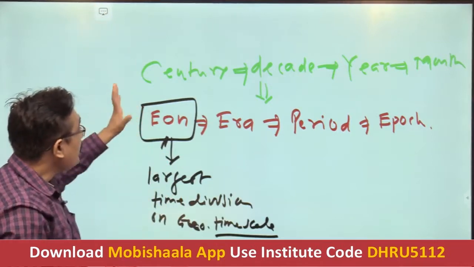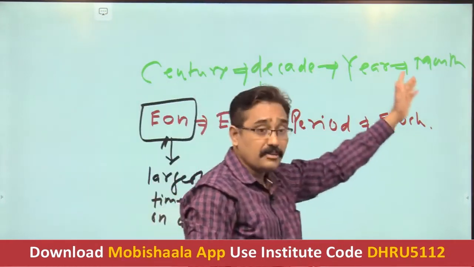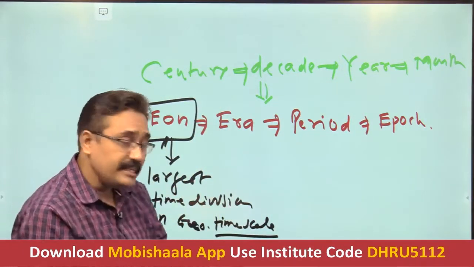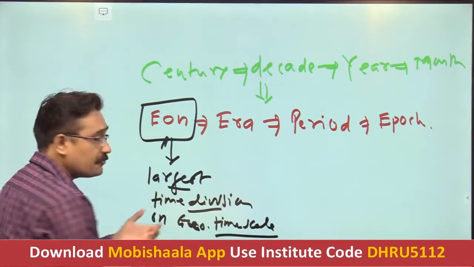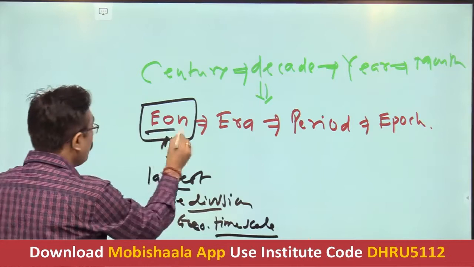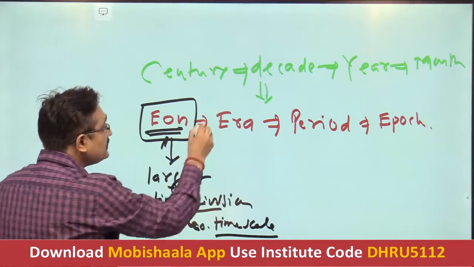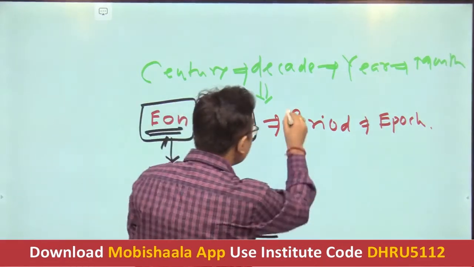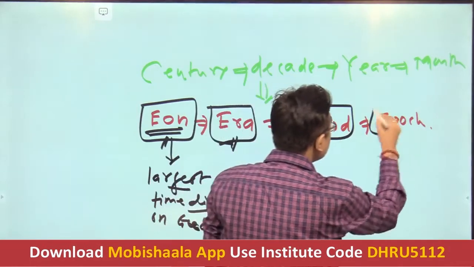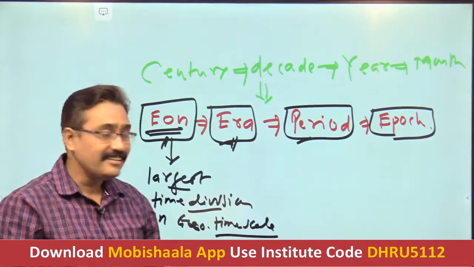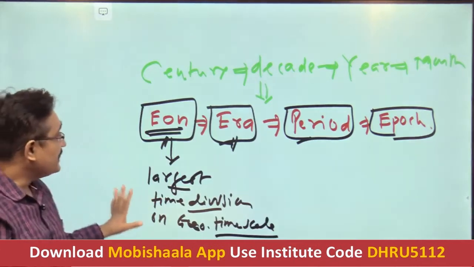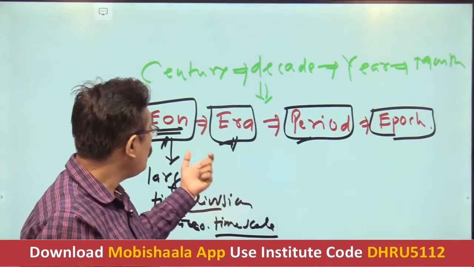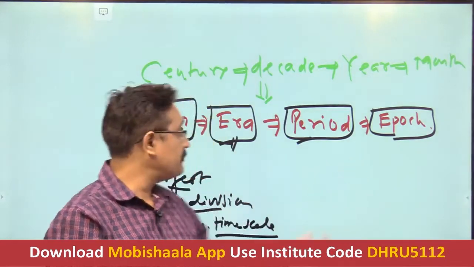So what I am saying is, as we classify century, decade, years and months, similarly in the same fashion, as far as this geological time scale is concerned, the largest time division that our scholars have made is the eon. Then this eon is further divided into different eras. Then eras are further subdivided into periods, and periods are subdivided into epochs. Just got this idea clear? Now we have to see what exactly the eons are, how many eons are there, how many eras are there, how many periods are there, and epochs.